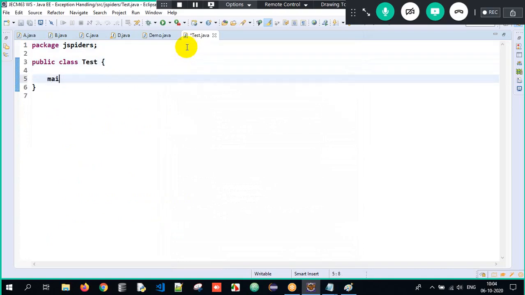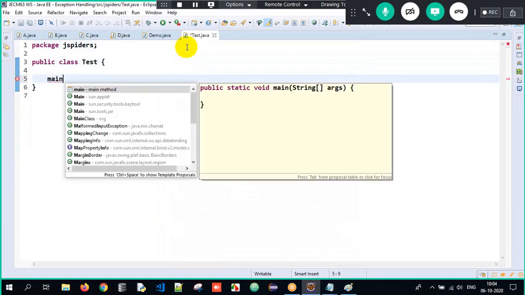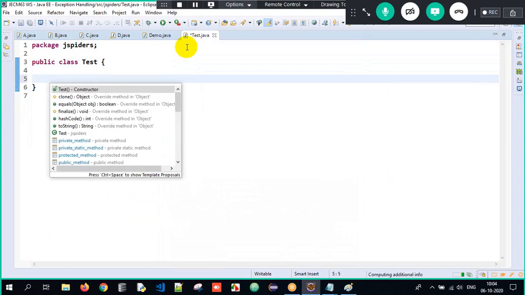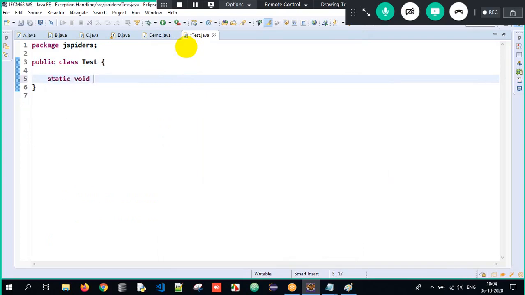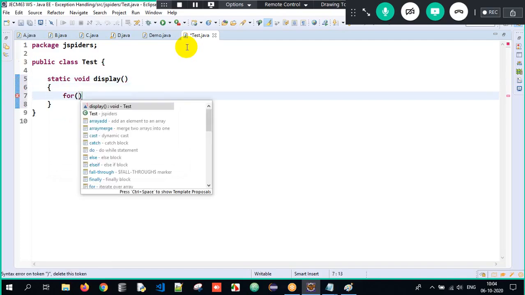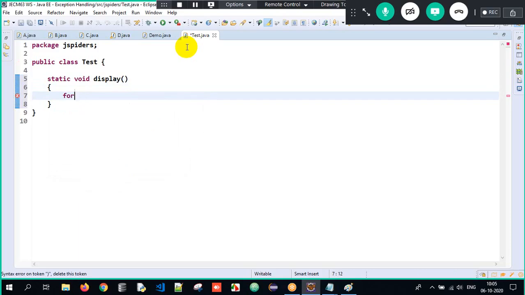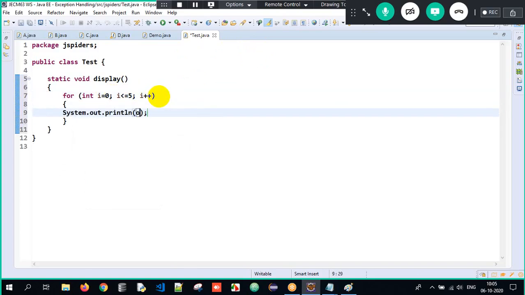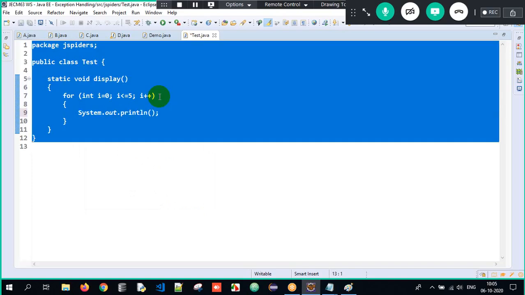Okay, and I have my main method over, not main method. So I'll just write it as static void display. Okay, I have a static method which is just going to display. So for loop. I'll just write it as I equals 0, I less than or equals to 5, I plus plus. Here, I'm just trying to print the value of I.